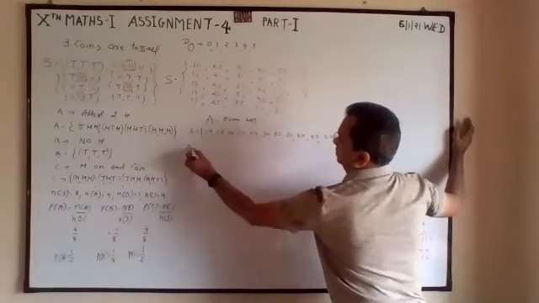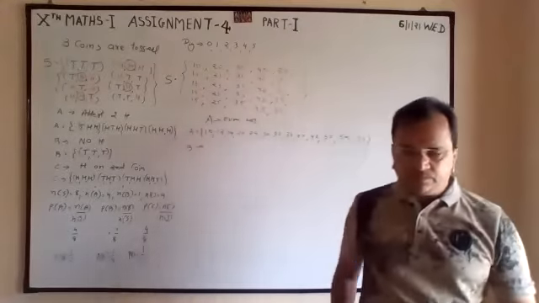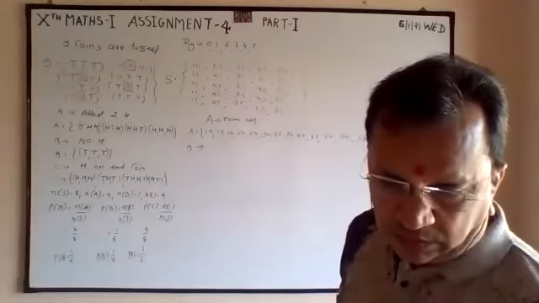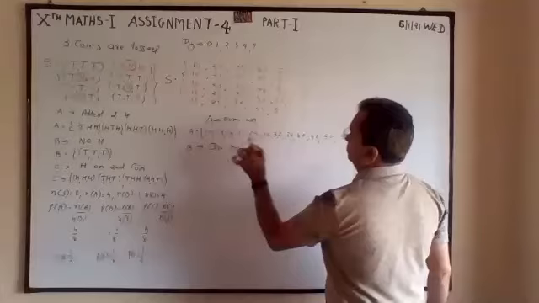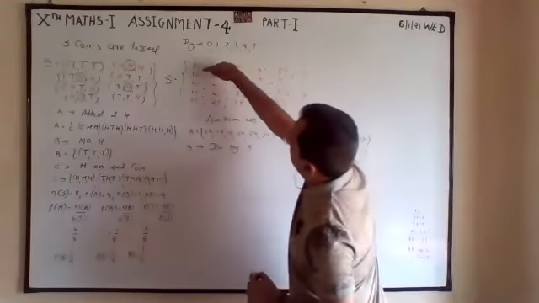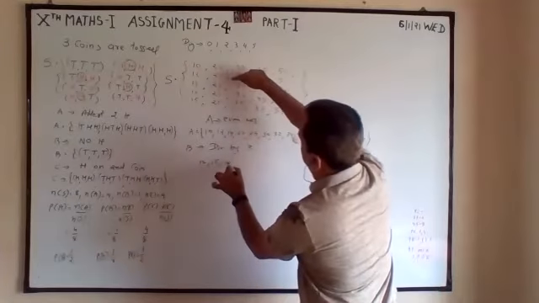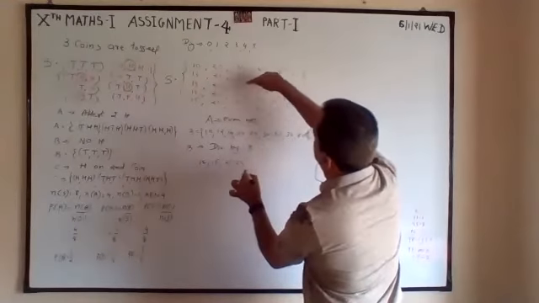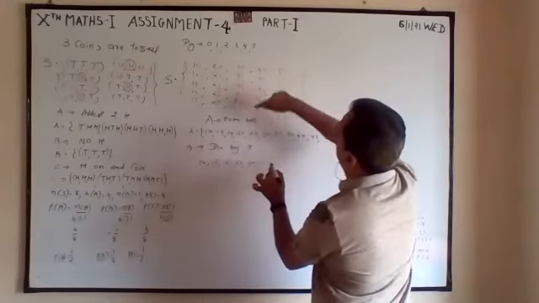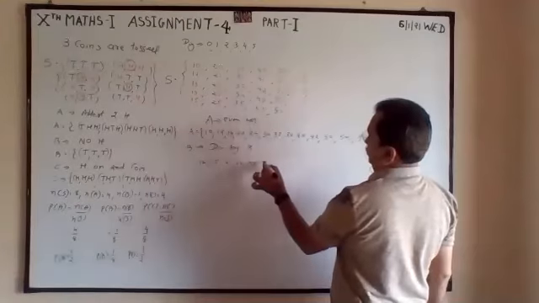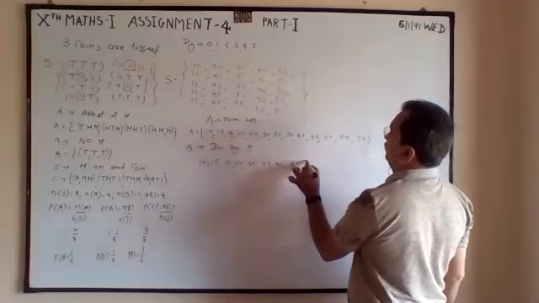Now B. Divisible by 3. Start from here. No. Yes. 12 is divisible. 15 is divisible. 21 is divisible. 24 is divisible. 30 divisible. 30, 33, 36 not. 42, 45, 51, 54.